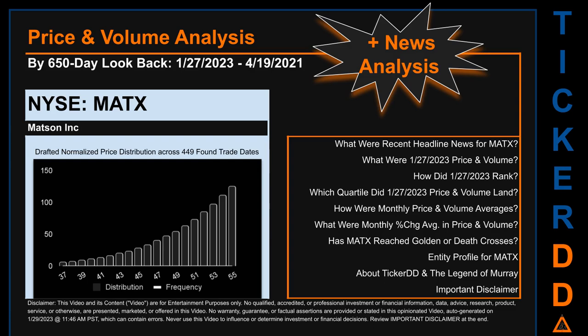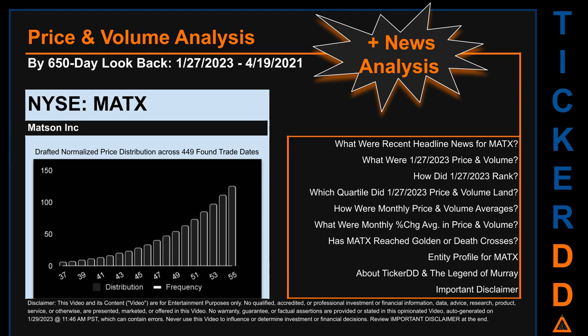MATX went public on March 17, 1980, which was roughly 42 years and 10 months ago. Looking back 650 calendar days from Friday, January 27, 2023 to Monday, April 19, 2021, we found 449 applicable trade dates for use in our analysis.